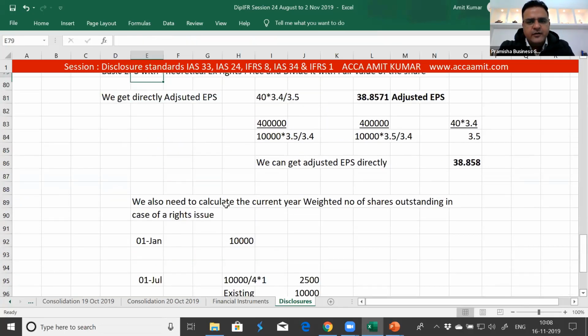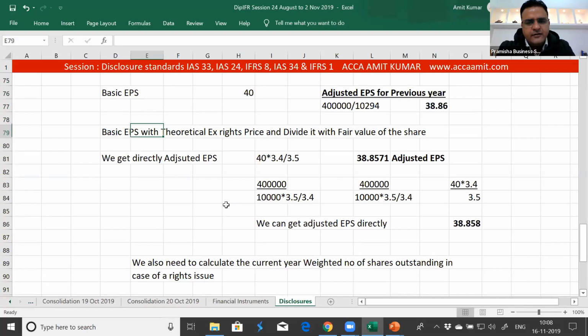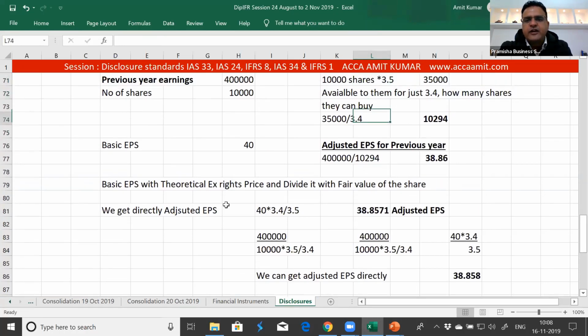What we did the previous year, we did the same thing. Since it was for complete 12 months, the number of shares outstanding at the beginning of the previous year multiplied with 3.5 and divided by 3.4, and since this was for complete 12 months, we took exactly 10,000 into 3.5 divided by 3.4, that was equivalent to 10,294.